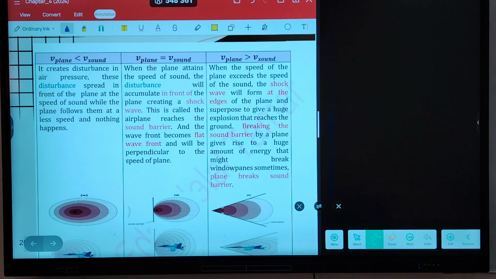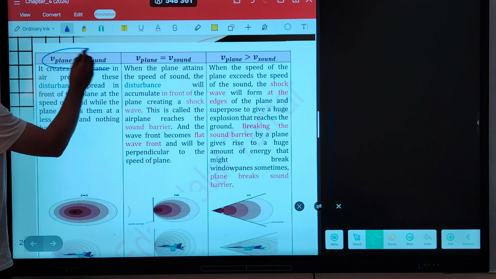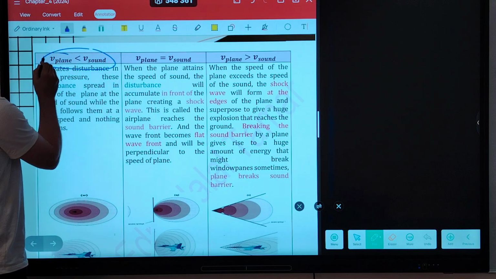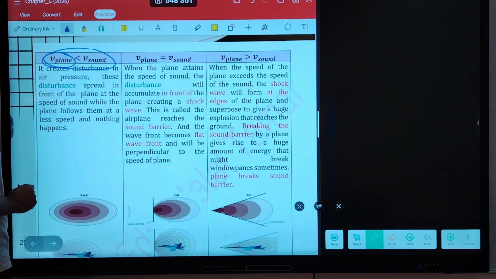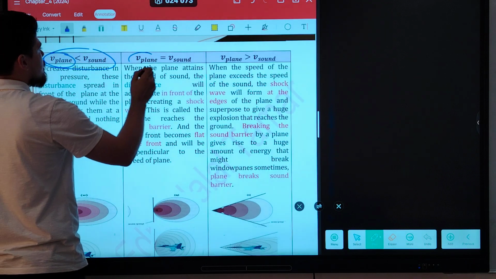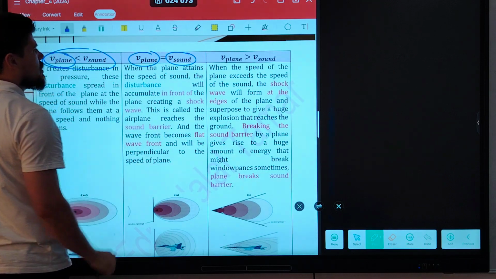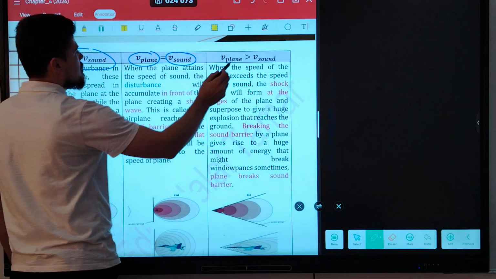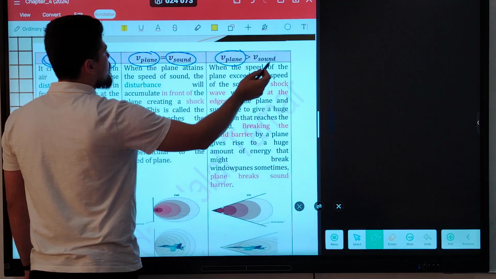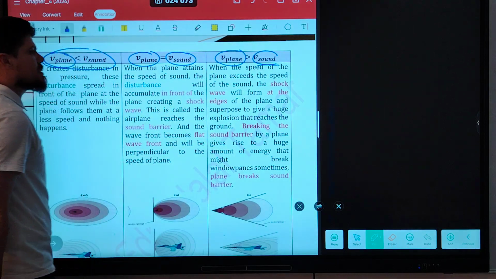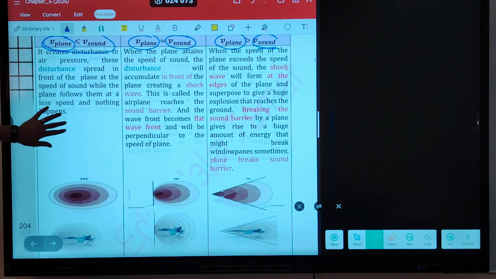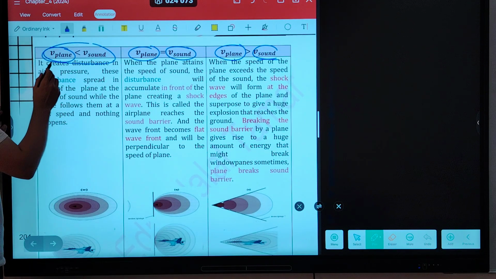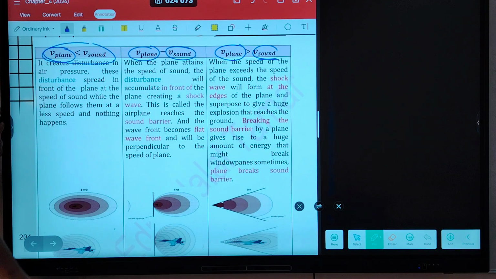Look at these 3 cases. The first case, when the speed of the plane is less than the speed of sound. The second case, when the speed of the plane is equal to the speed of sound. The last case, when the speed of the plane is bigger than the speed of sound. Now we will talk one by one in detail. What happens to the plane when the plane's velocity is less than the sound wave?